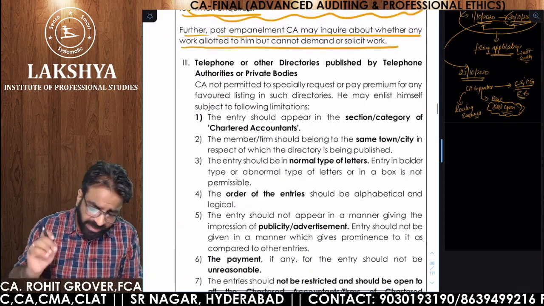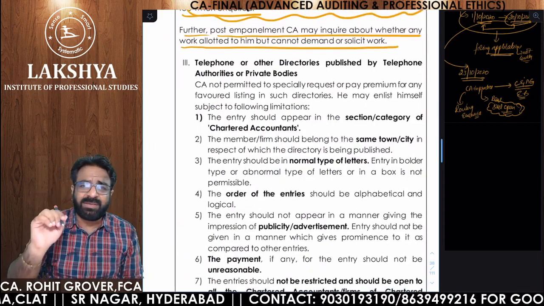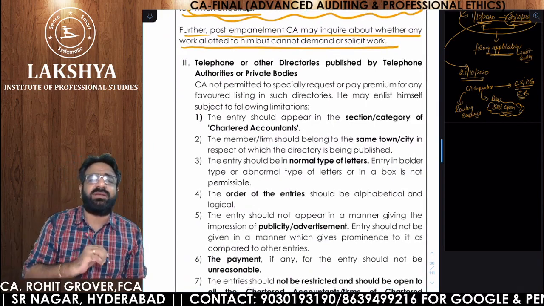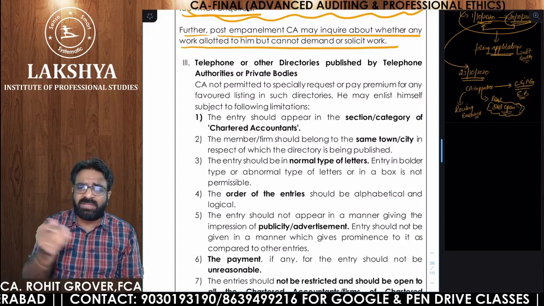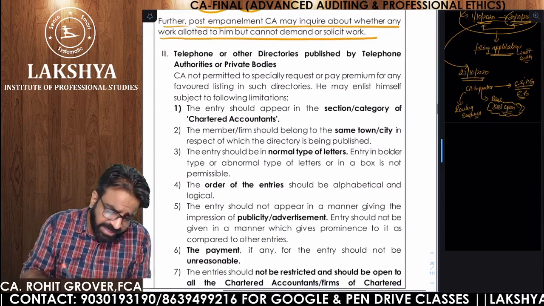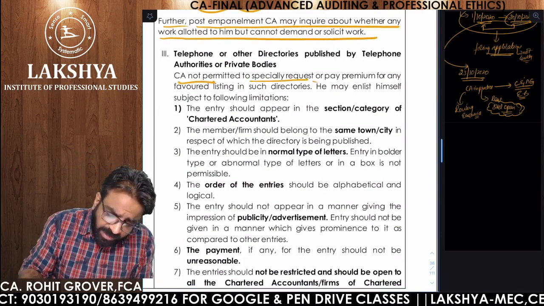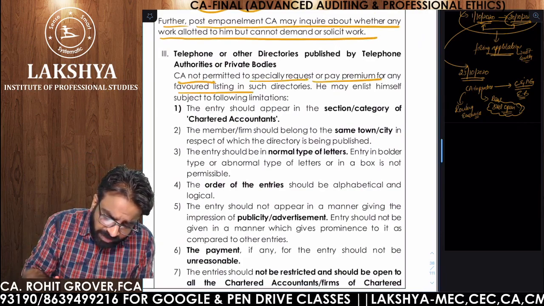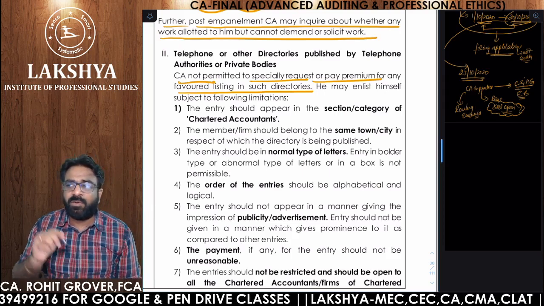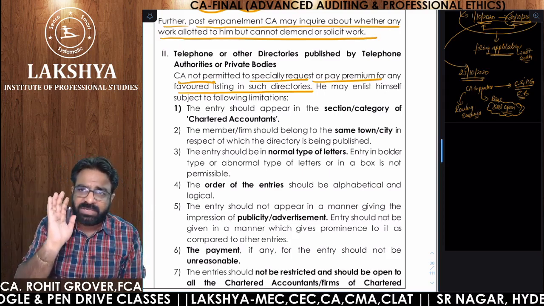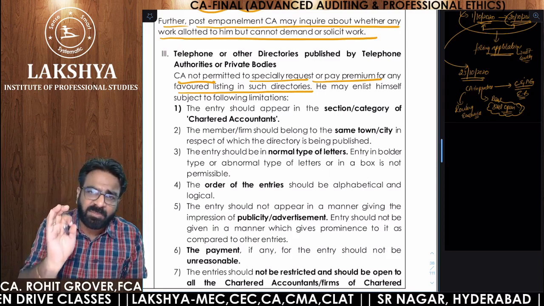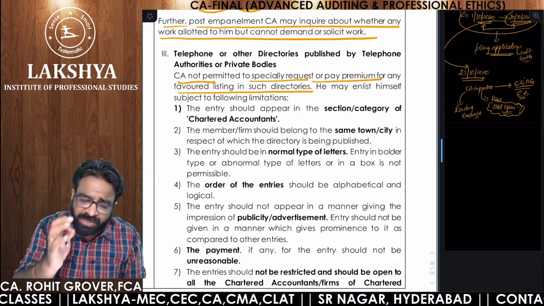Right? Next one. If you are giving your name in the private telephone directories, then what are the guidelines you have to follow? Now see, a CA is not permitted to specially request or pay a premium for any favor in such a directory. Every normal person pays money to have their name included in those telephone directories, and the same money you have to pay.